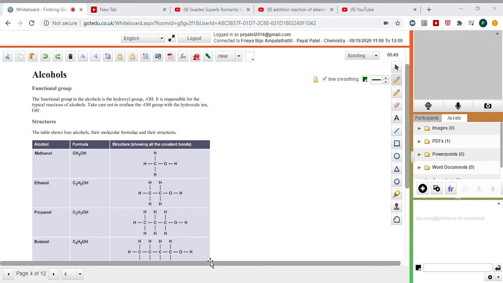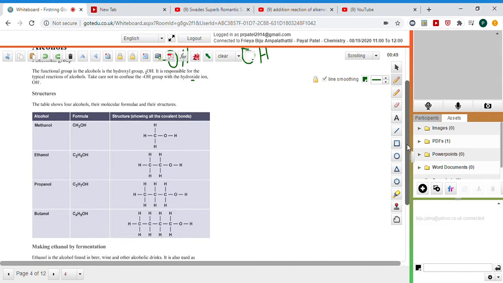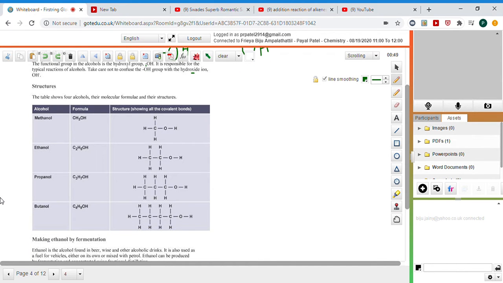So the functional group of alcohol is the hydroxyl group. It's an OH. Do not confuse it with OH like this, because that's a hydroxide ion, right? So it's a group and it's an ion. So just look at some structures of the alcohol, four basic structures: methanol, ethanol, propanol and butanol.